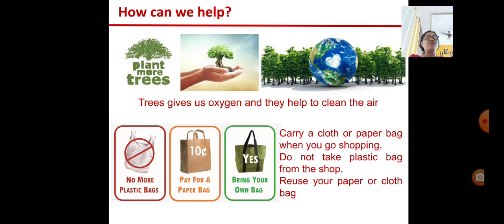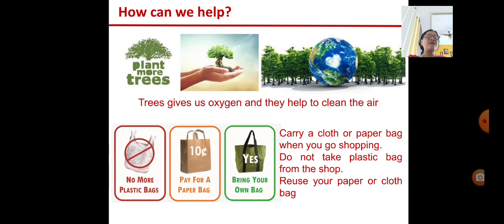Another thing we can do is say no to plastic. It means we should not use any plastic bags, right? We should carry our own paper or cloth bag, or we should go for a paper bag, even if we have to pay for it, but never use the plastic bag.